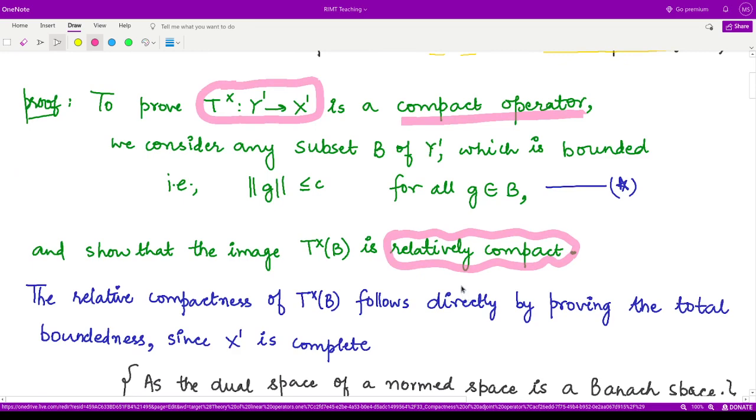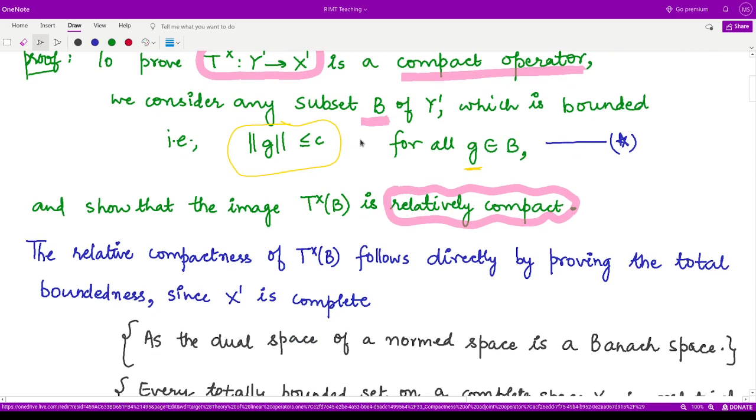So to prove this, we will consider a bounded subset B. This subset B is bounded whenever we take some element g from here, and corresponding to this g we have the norm of g less than or equal to some positive number c. Then this subset B is bounded. So we have to prove the relative compactness of T cross B.